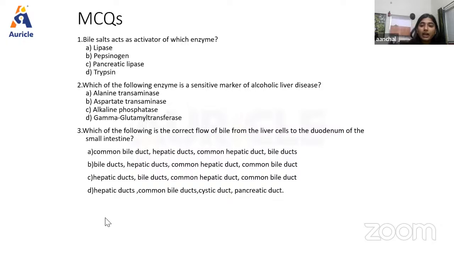Then at last, we have some questions for the students. One by one, I'm going to ask you. Which of the following is the correct flow of bile from the cells to the duodenum of the small intestine? I'm giving you 30 seconds to answer this.